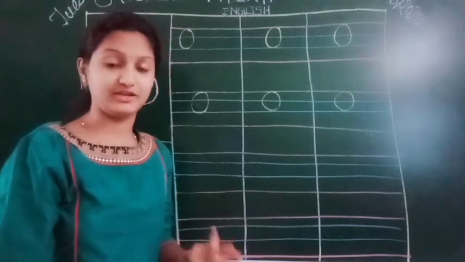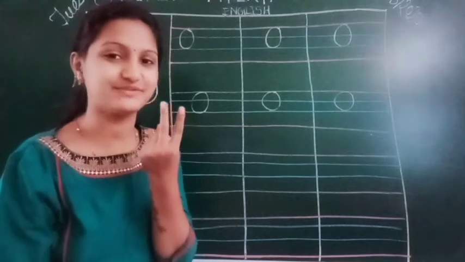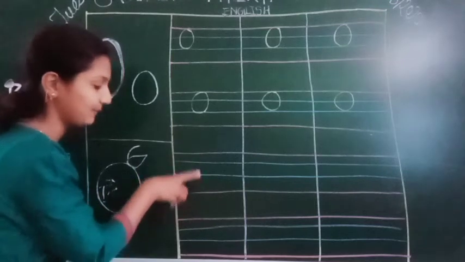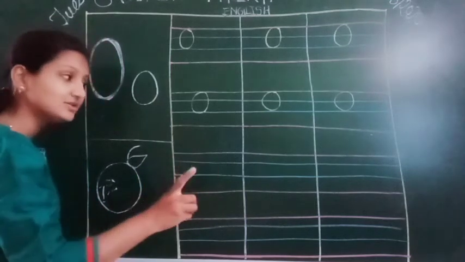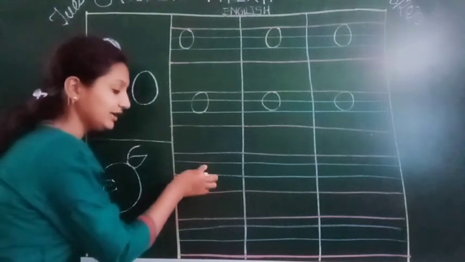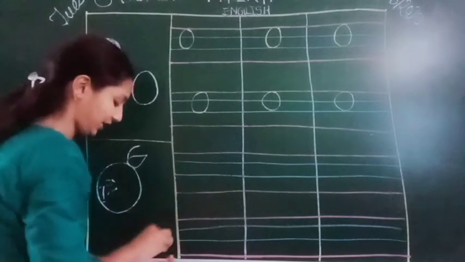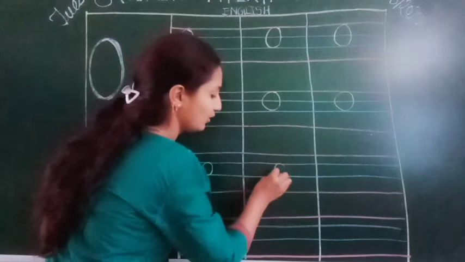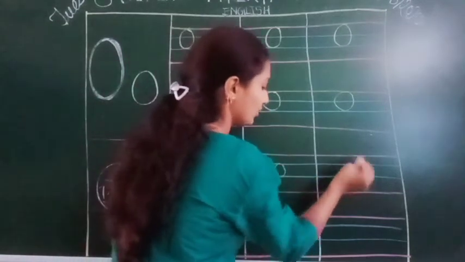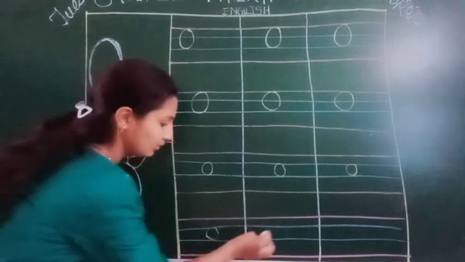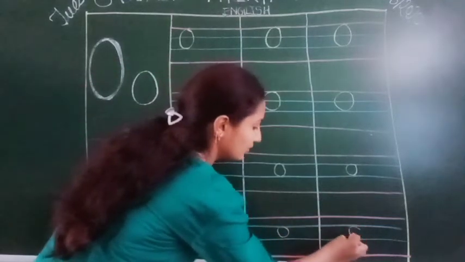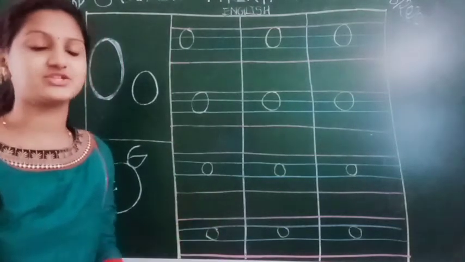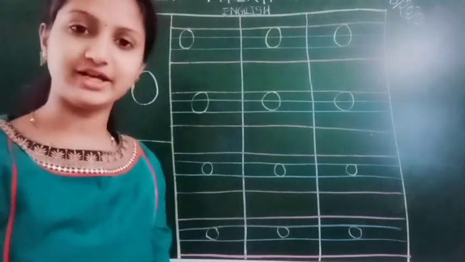Yes. Now how to write small o in 4 lines? Here we are going to use only 2 lines. Here we have 4 lines: pink, blue, blue and pink. But small o we are going to write in only 2 lines, means the 2 blue lines. Like this. O. O says up. O for orange. Like this we have to write O. Did you get that, everyone?